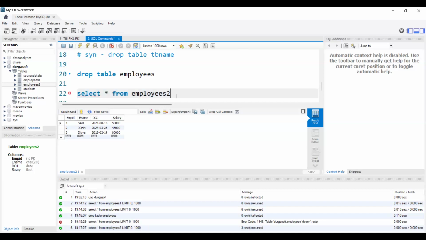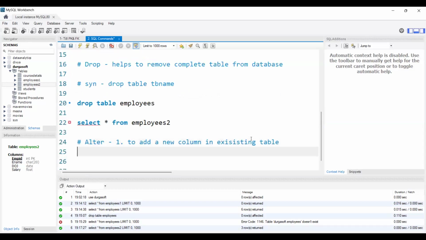So I already created one table, but suddenly I want another column in this table. Sometimes in real time, if the client needs a new column, we need to add a column to this already existing table. For that purpose, we will use the alter command. If I want to add a bonus column to this table, I will use the alter command. By using the alter command only, I will add a column to this existing table. This is the first use case of alter.